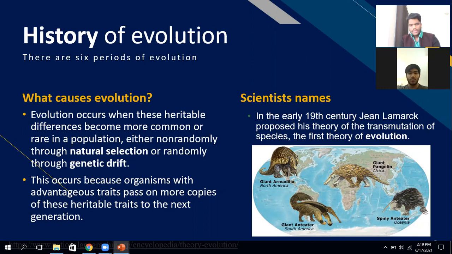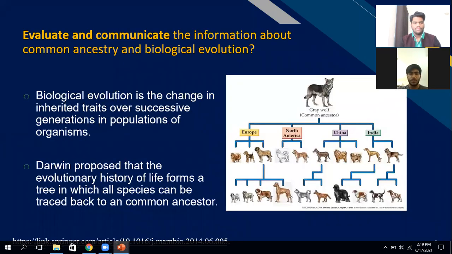Scientists: in the early 19th century, Jean Lamarck proposed his theory on the transmission of a species, the first theory of evolution. Evaluate and communicate the information about common ancestry and biological evolution. Biological evolution is the change in inherited traits over successive generations in populations of organisms.